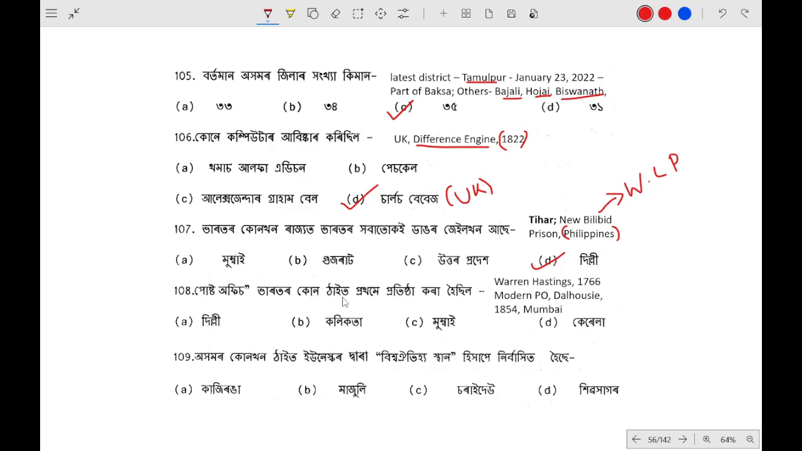Where in India was the post office first established? The correct answer will be Kolkata. The first post office of India was formed in Kolkata. It was formed by Warren Hastings in the year 1766. And the first modern post office was formed in 1854 in Mumbai by Dalhousie. Warren Hastings started the first post office in 1766, but Dalhousie came up with the modern post office.